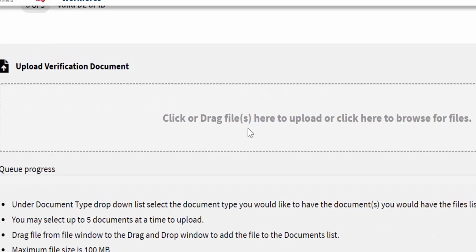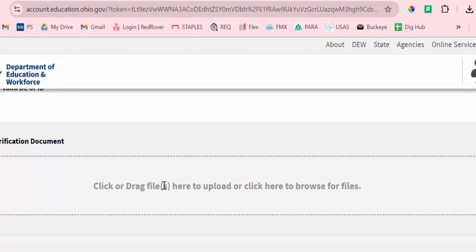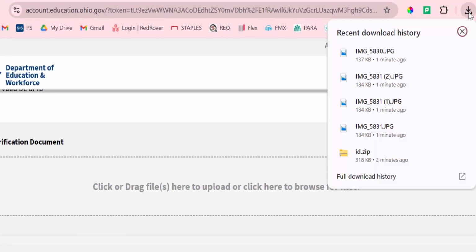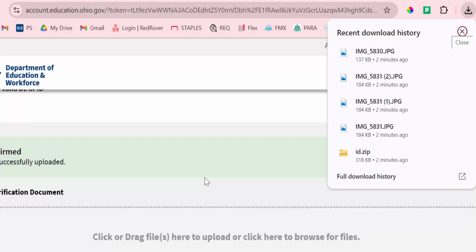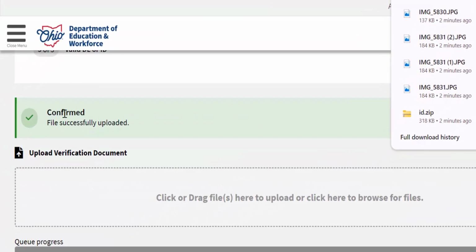And I had to scroll back up to see where it says click or drag files. So I've got this in my downloads. So I need this image 831. I'm just going to drag it there. All right, it says confirmed, file successfully uploaded.